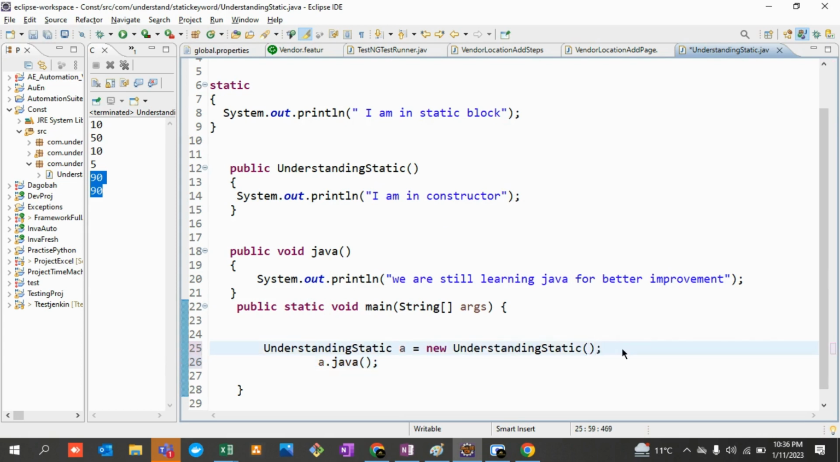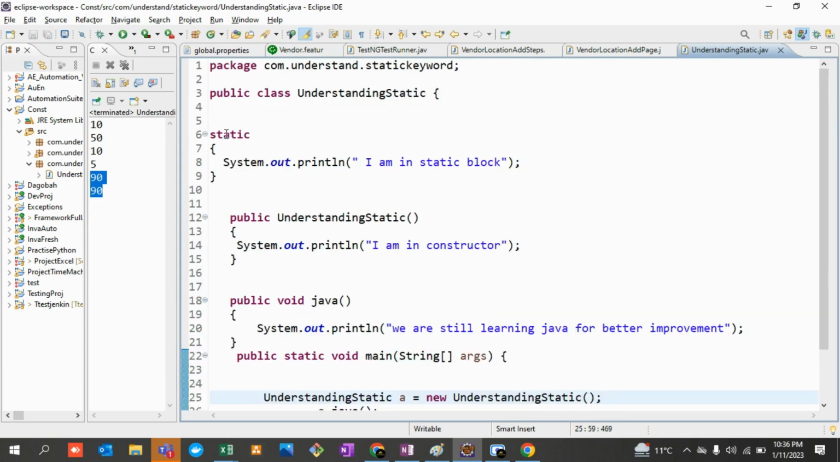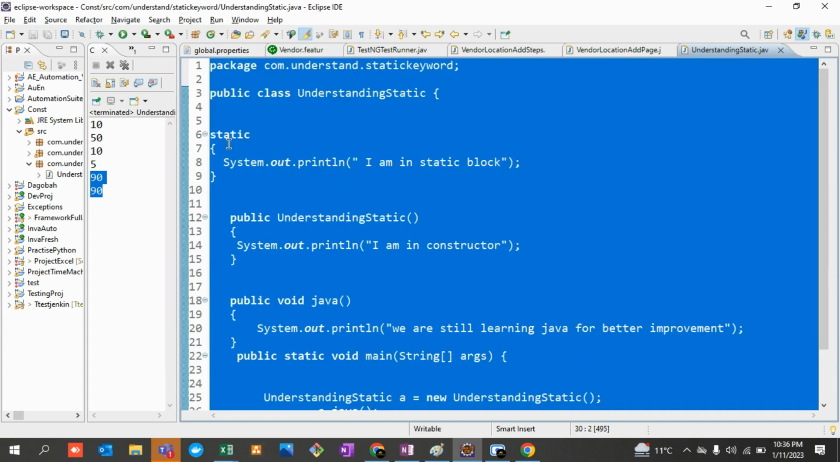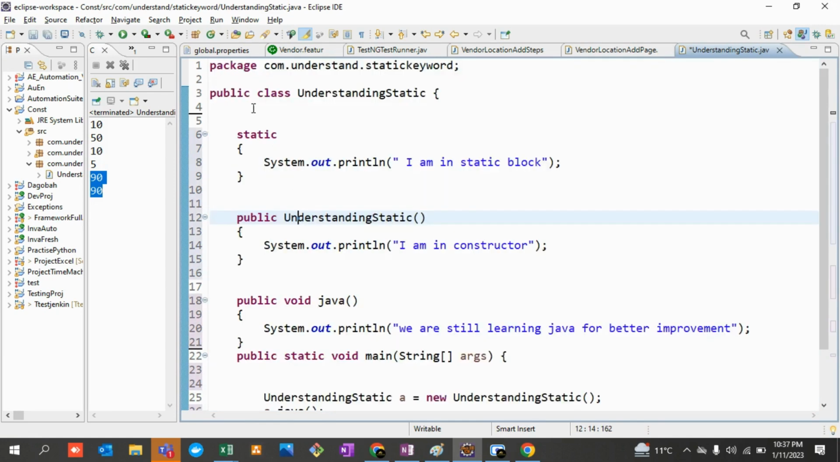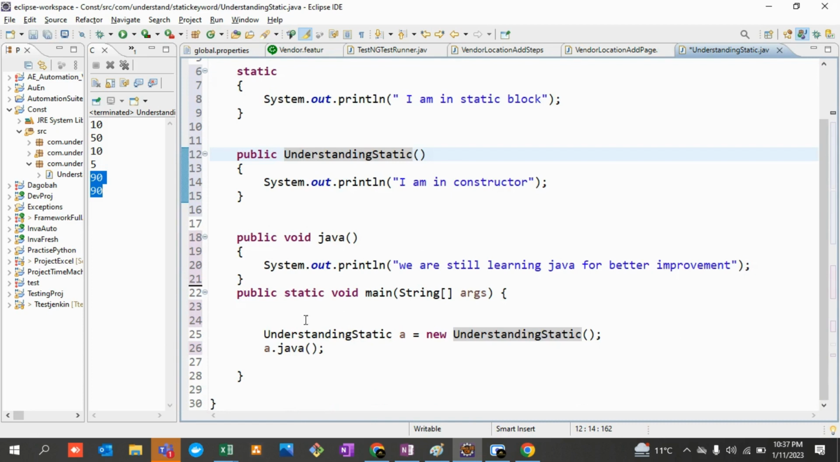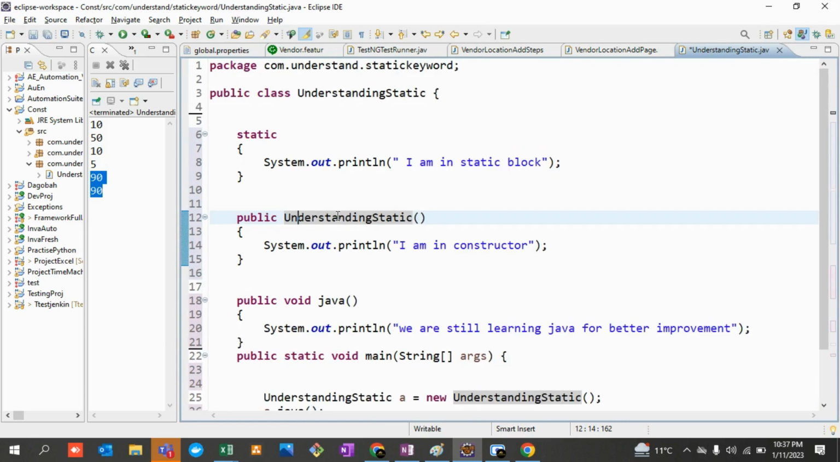And now let's see what is the order of execution. First, I created a static block over here. Ctrl+A, and for those who do not know how to indent it in the editor, Ctrl+A, Ctrl+I, right? Everything would be done in a proper manner so that it starts looking good. So I created a static block over here.